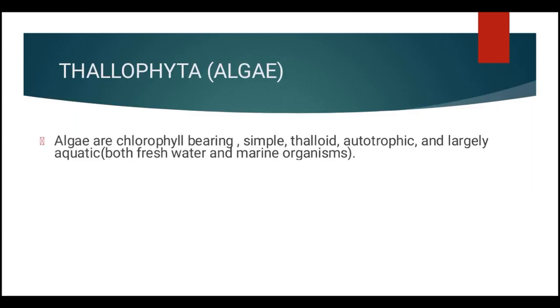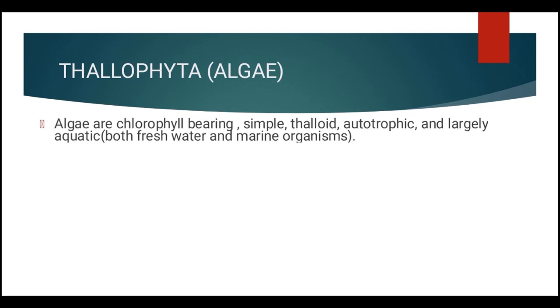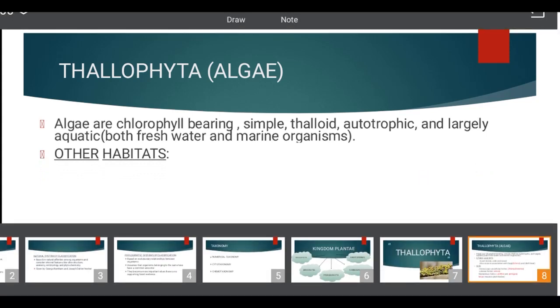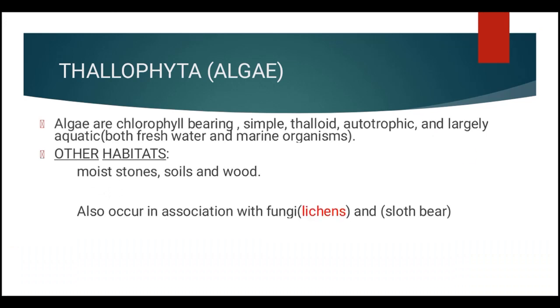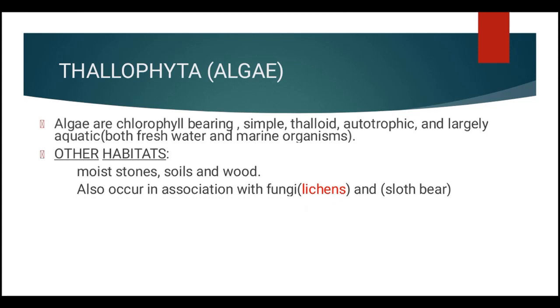So let us start. Algae are chlorophyll bearing, simple thalloid, autotrophic, and largely aquatic organisms. That is, they can live in both freshwater and marine water. But sometimes they occur in other habitats also, like moist stones, soil, wood, and they may also occur in association with fungi like the lichens we discussed before, and also they may occur in association with sloth bear.